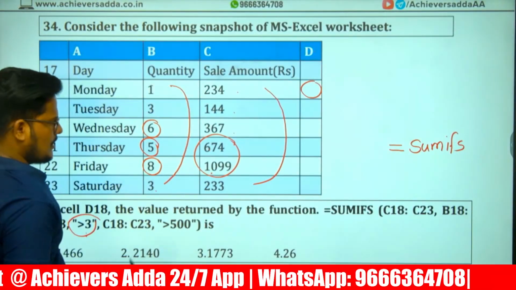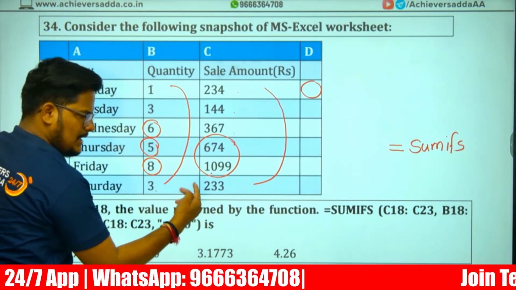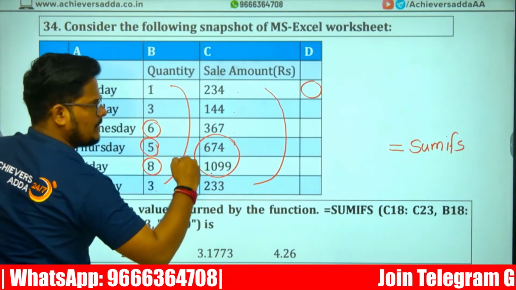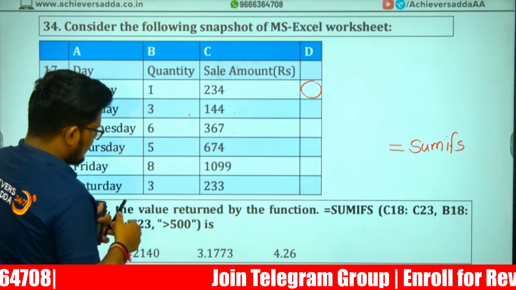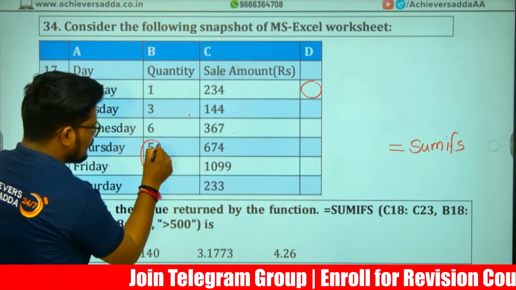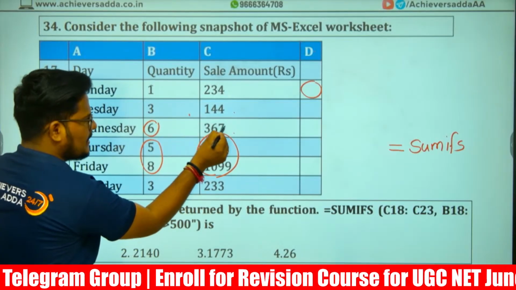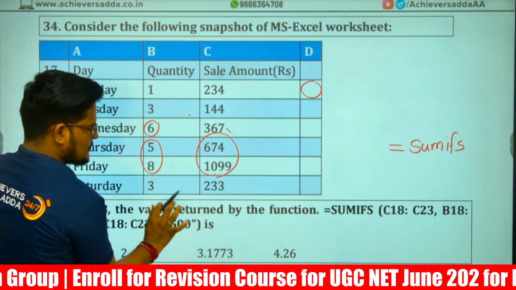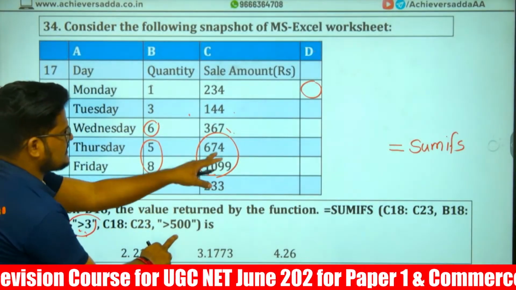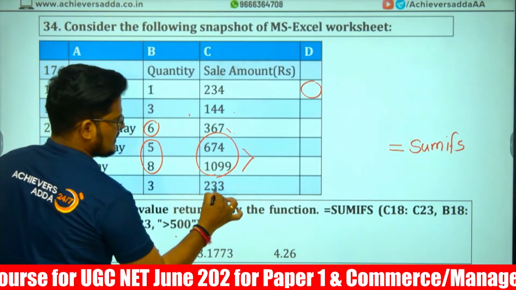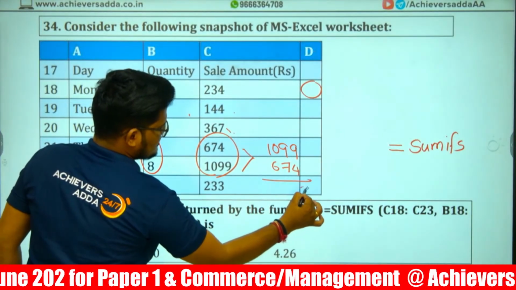So the condition is that in the B column it should be more than 3, plus in the C column it should be more than 500. We want that sum. Here in the B column two are more than 3 where the C column is more than 500. But this one is also more than 3, yet less than 500 in the C column. So two conditions need to be satisfied. We want the sum of 1099 plus 674.